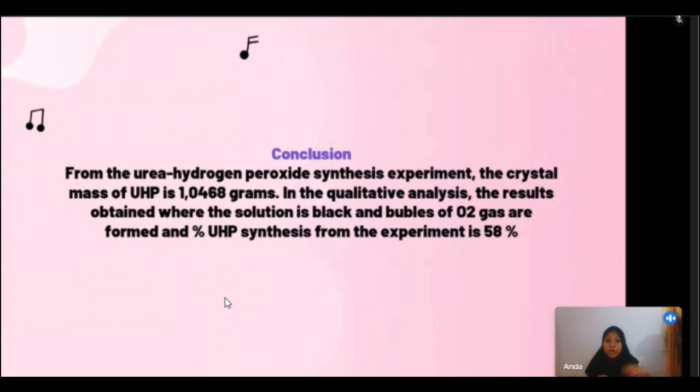Conclusion: from the urea hydrogen peroxide synthesis experiment, the crystal mass of UHP is 1.0468 grams. In the qualitative analysis, the solution turns black and bubbles of O2 gas are formed, and the percent yield of UHP synthesis from the experiment is 5.108%.